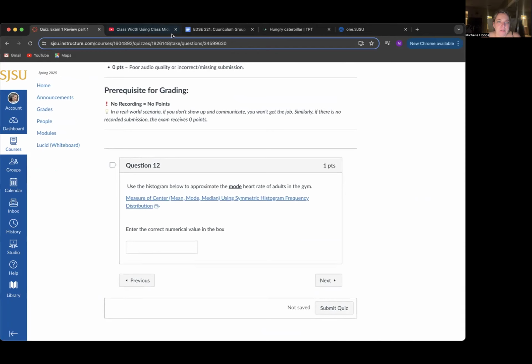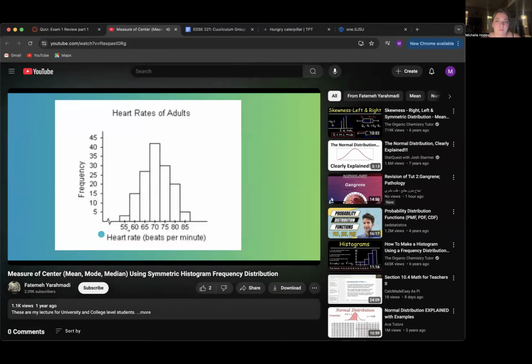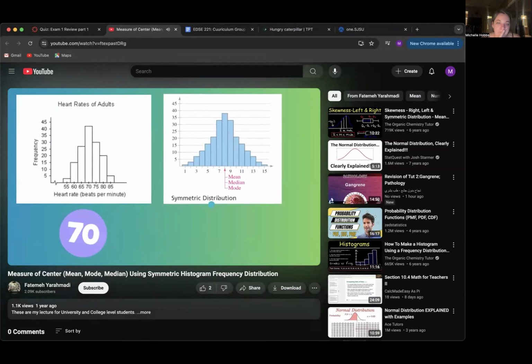Okay, and let's see. Use the histogram below to approximate the mode heart rate of adults in the gym. Let's go ahead and open it up. In this question, we have a histogram, and we want to know what is the measure of center here. Remember that if you have a symmetric distribution, mean, mode, and median are all the same, and the balancing point is going to be in the middle.